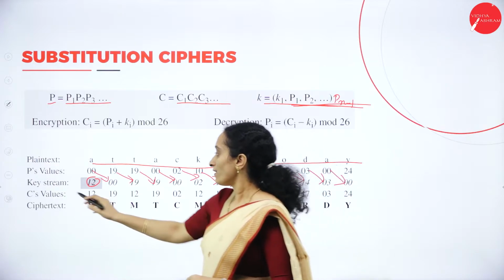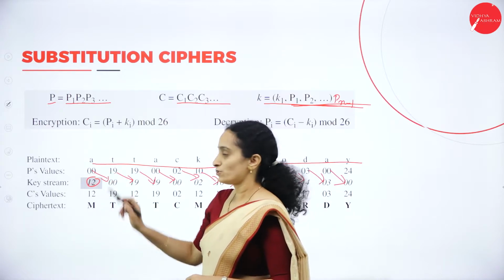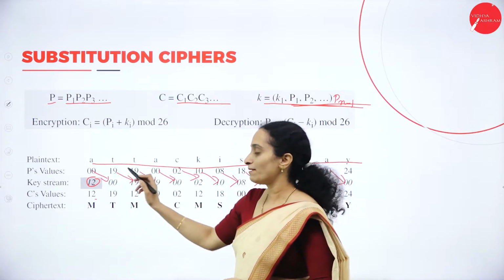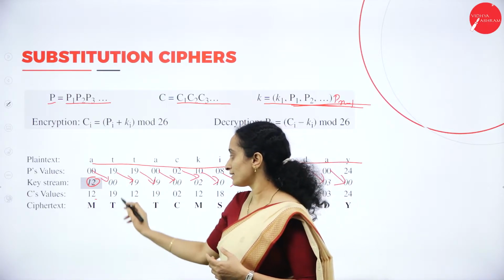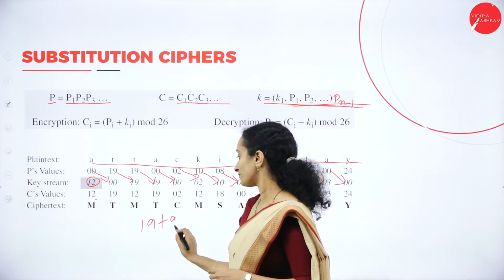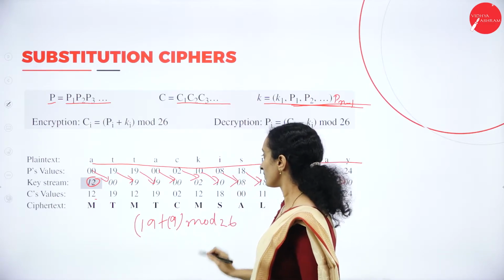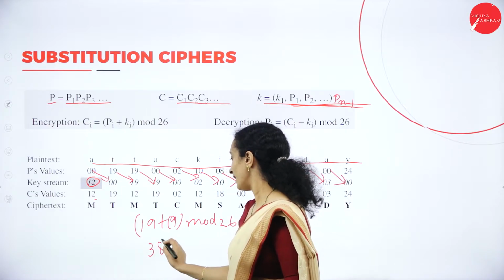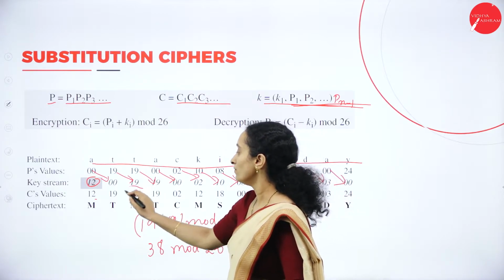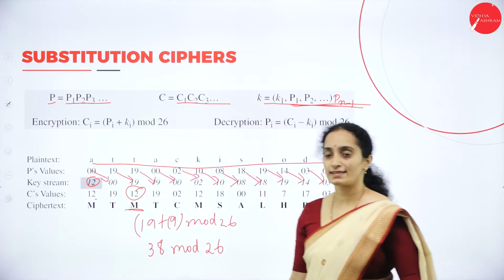Now we have the ciphertext values. You will get 12 plus 0 mod 26, which gives 12. 19 plus 0 is 19 mod 26, which gives you 19. 19 plus 19 mod 26, so this will be 38 mod 26, which gives the remainder 12. 12 represents the character M.